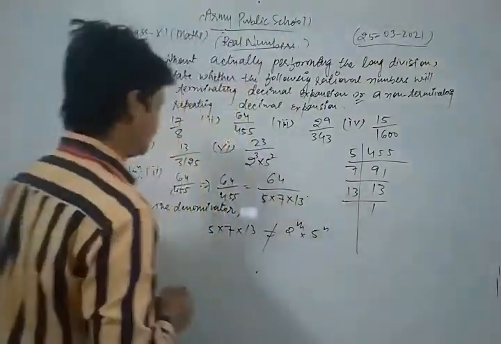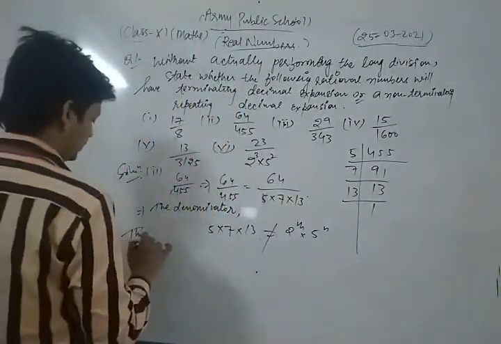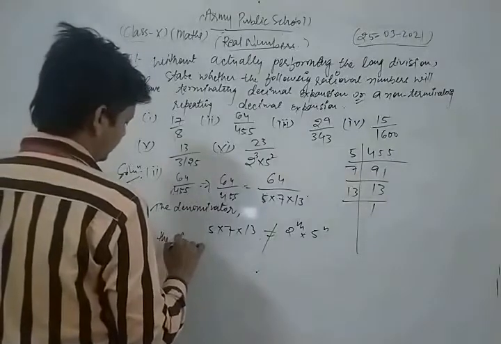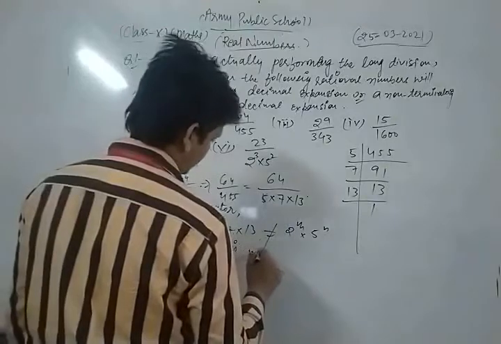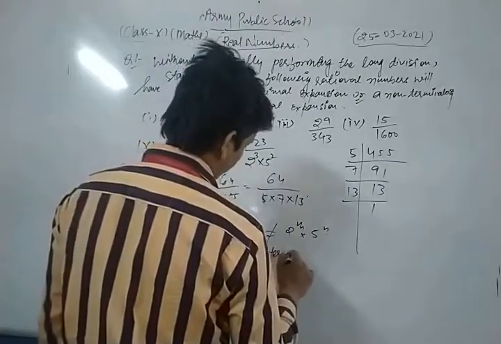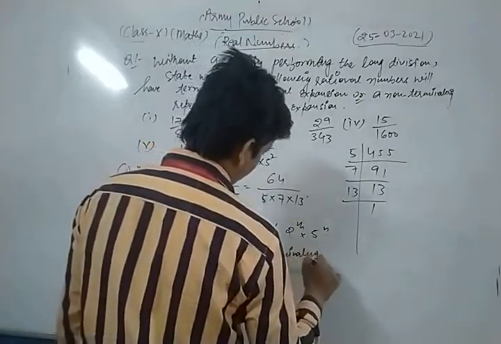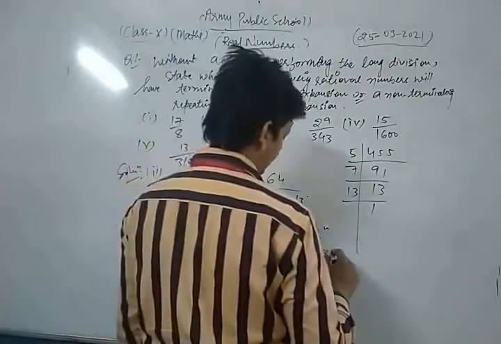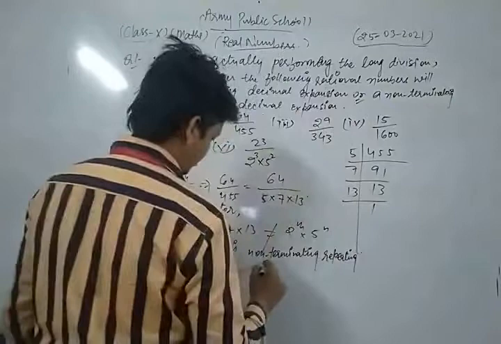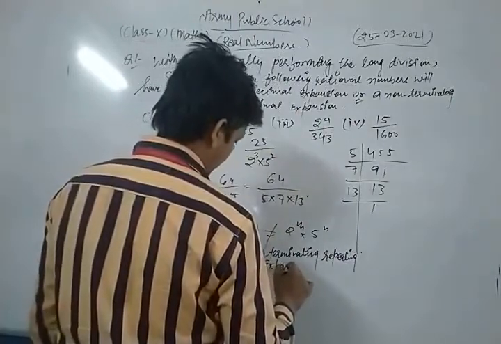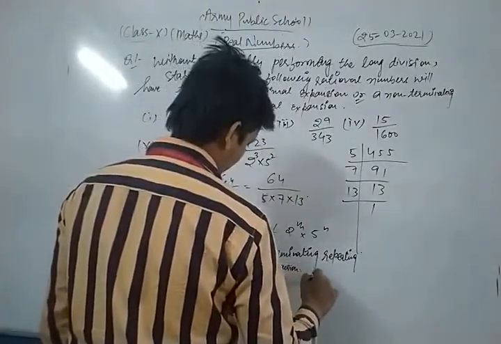Thus the given number is a non-terminating repeating expansion. This is the answer.